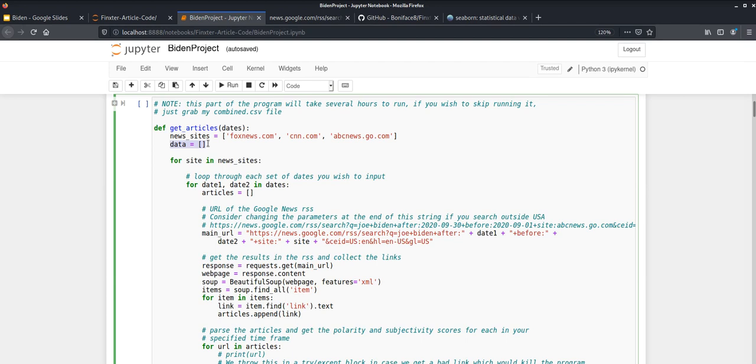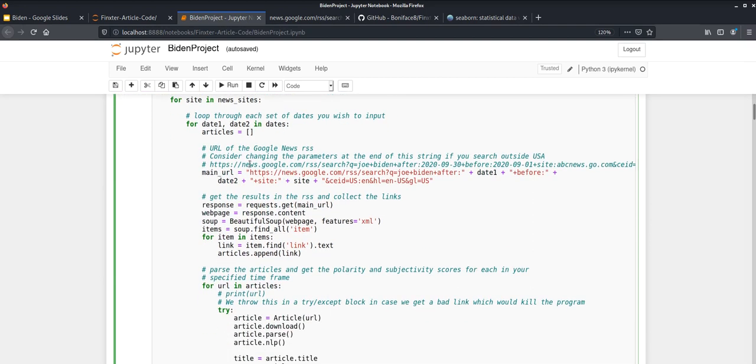Looping through each of these news outlets, we then loop through each of these dates. I will show you further below just how we're going to get these dates, so if you're wondering where they are coming from, I'll explain later. I've set an empty list of articles that we're going to store from each RSS feed.